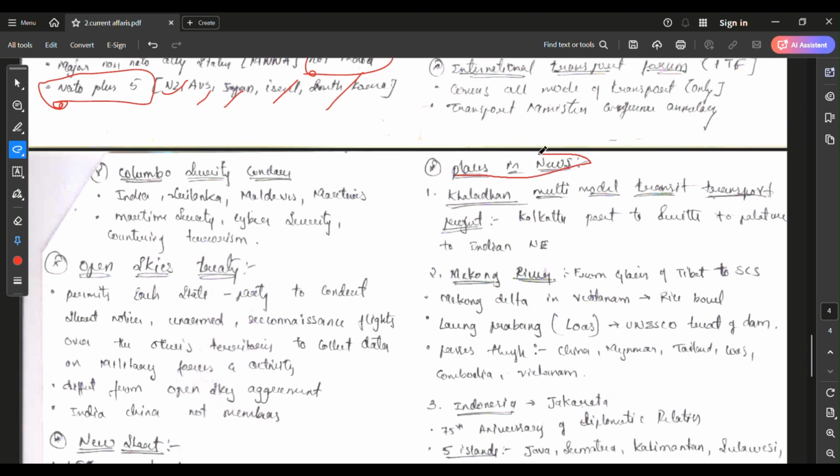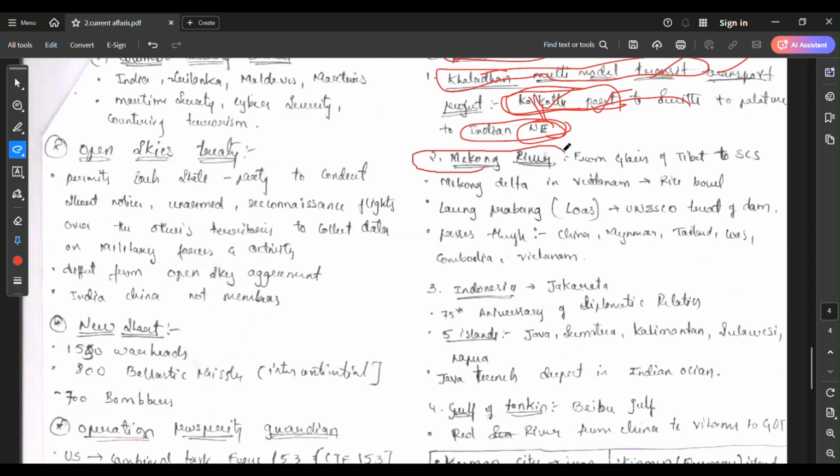You can see here I also wrote the places in use, under which the Kaladan Multi-Modal Transit Project was in use. That's why I wrote from where our orders will go, from where we will reach Northeast India. I clearly mentioned from Kolkata to Northeast. I also mentioned here the Mekong River. Where does it originate? It originates from Tibet and it drains into the South China Sea.